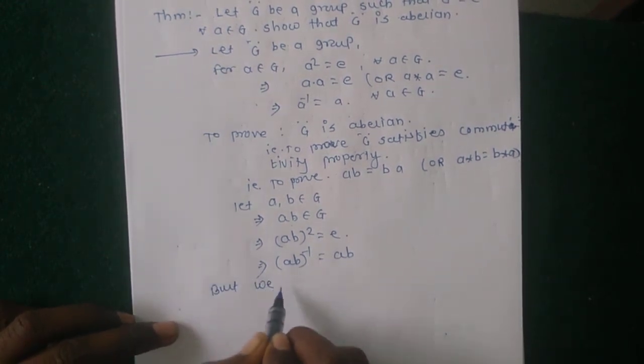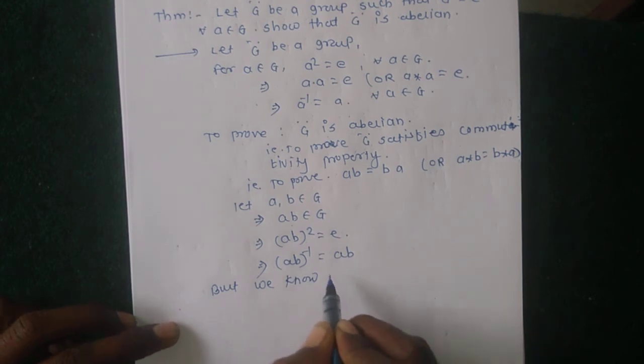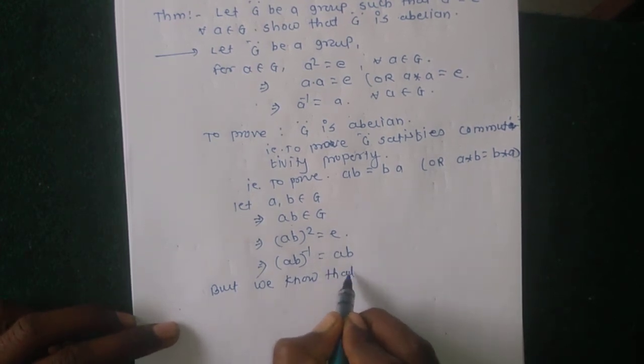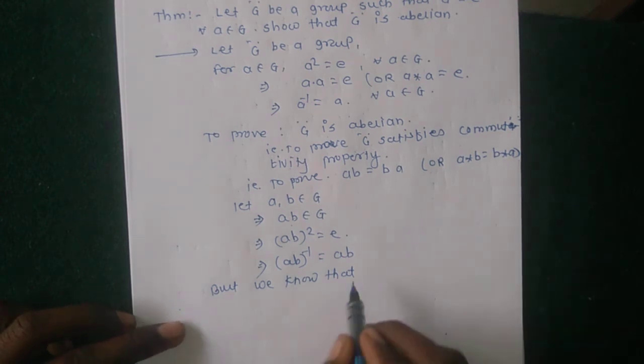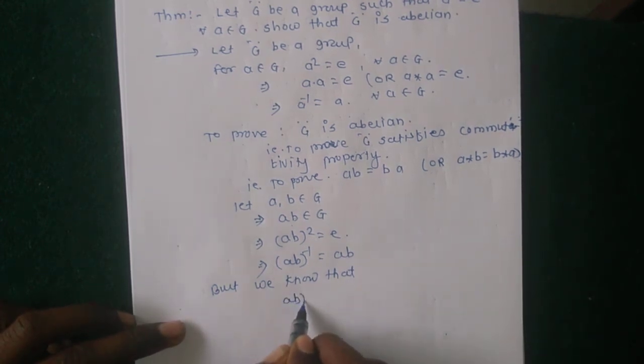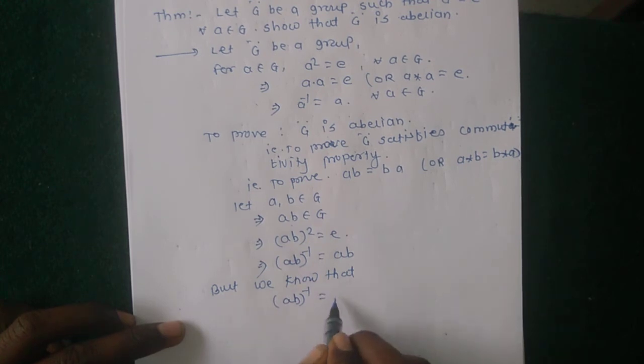But we know from the previous theorem that the inverse of ab is b inverse a inverse.